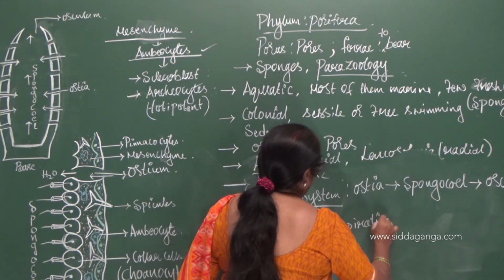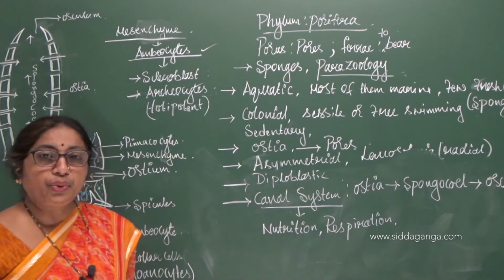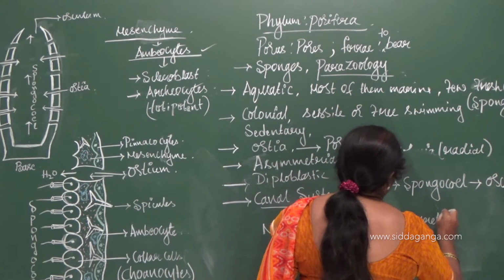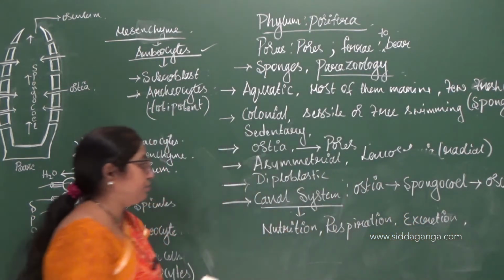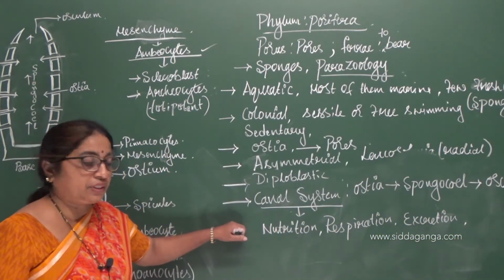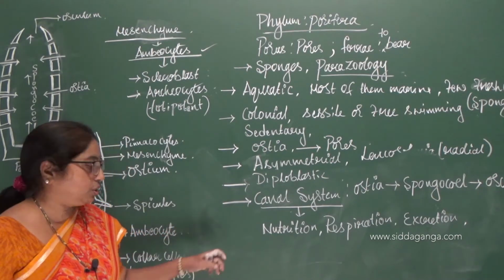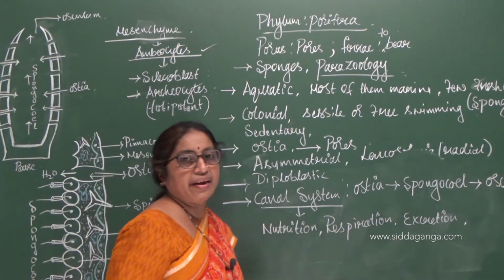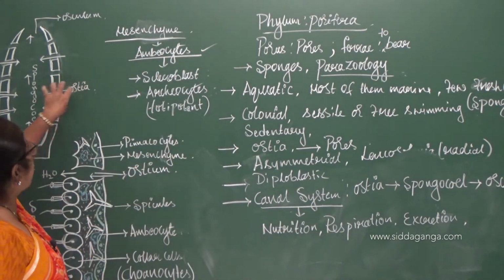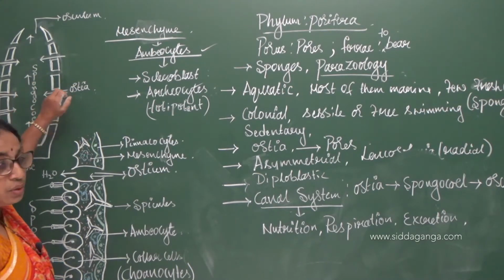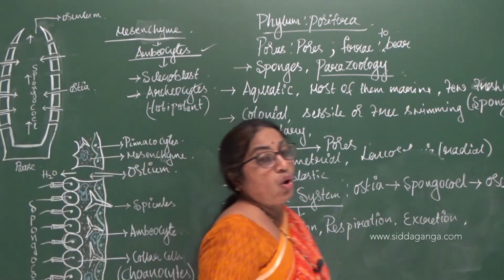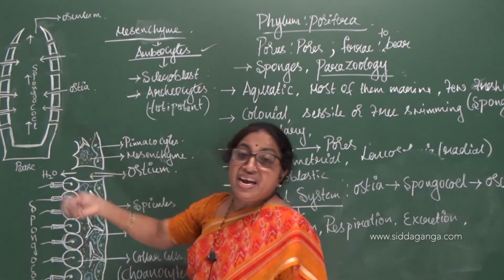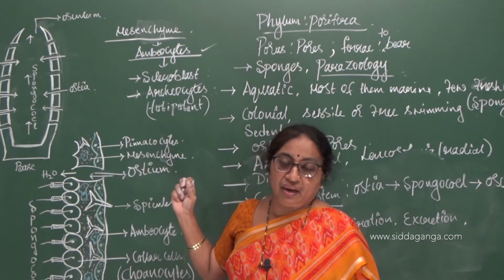It is serving three important purposes: nutrition, respiration, and also excretion. See, along with the water coming inside the spongocoel through the ostia, that is, along with the water coming inside the body of the sponge, it is bringing certain nutrient materials also.